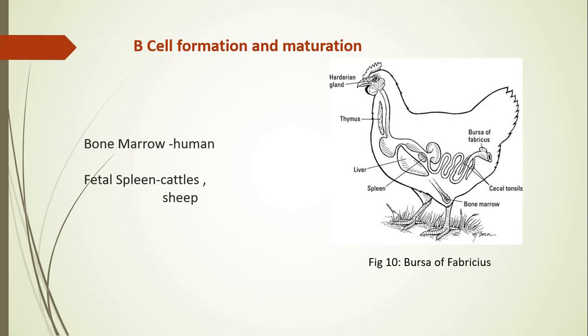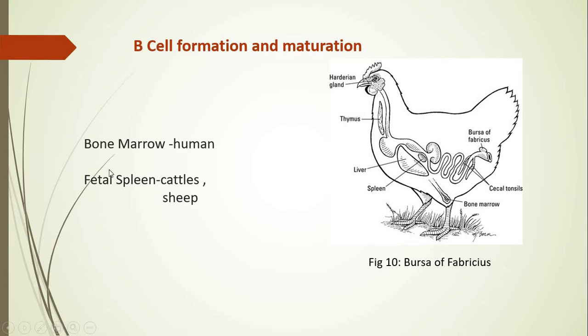So the development of B cells occurs in the bursa of Fabricius. So where is the bursa of Fabricius? It is located near the cloacal region in birds. In cattle and sheep, it is the fetal spleen which participates in B cell formation.